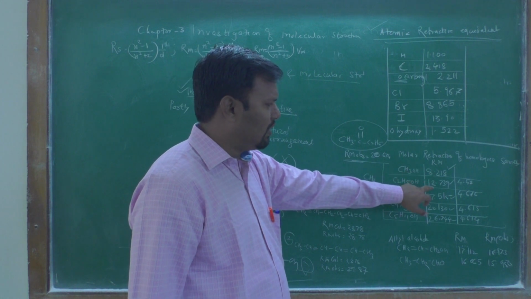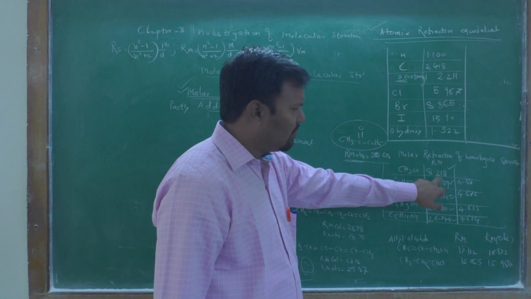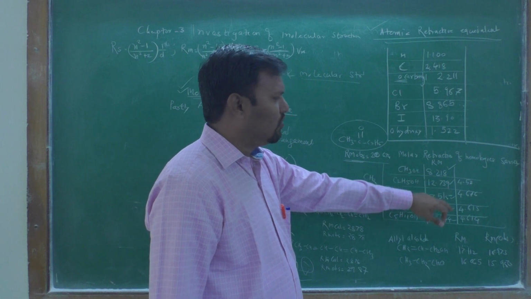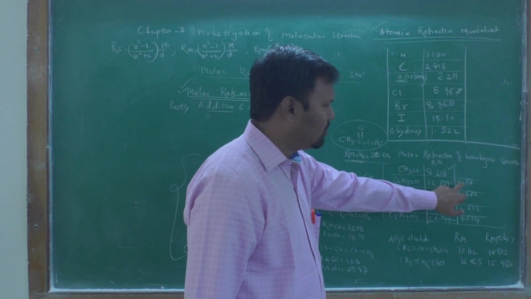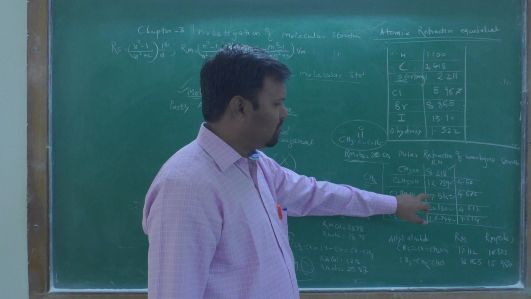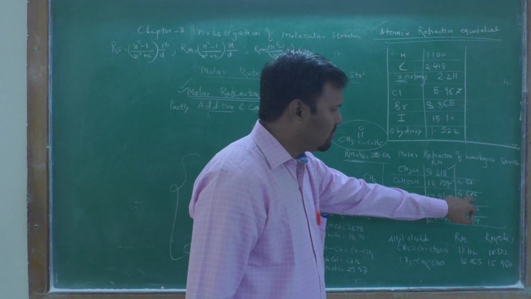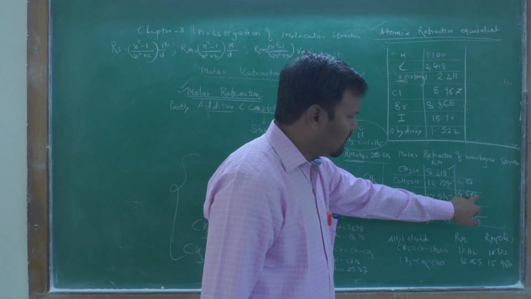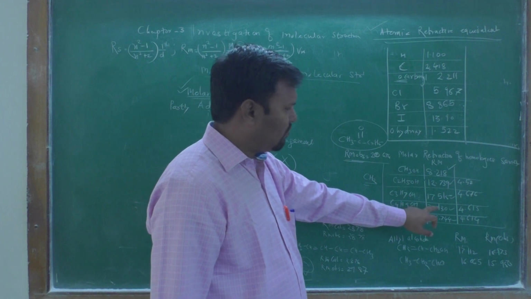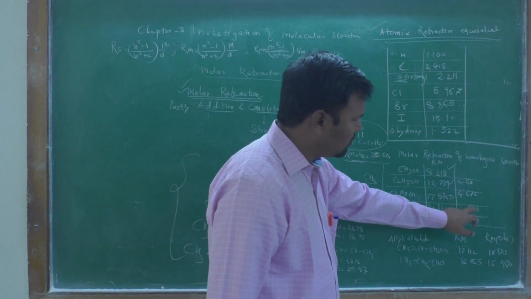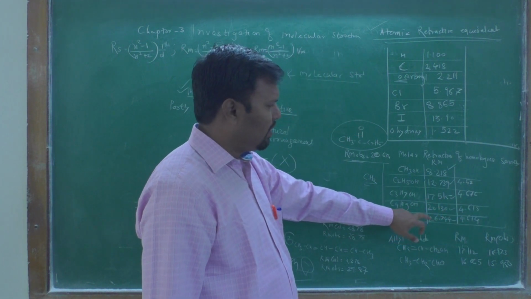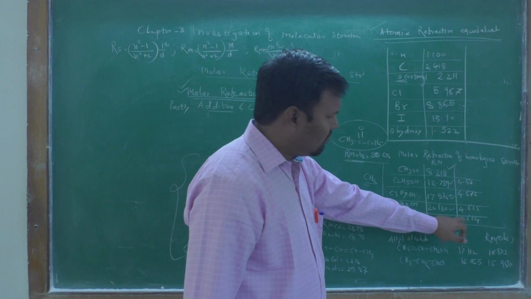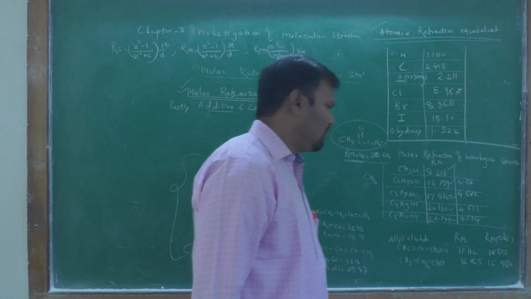Now when you take the difference, for the first, 12.739 minus 8.218, the difference between 2 and 1 is 4.521. The difference between 3 and 2 is 4.676. The difference between the fourth and the third is 4.615. The difference between the fifth and the fourth is 4.614.